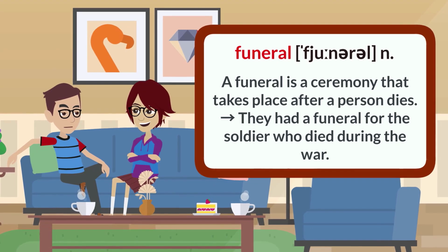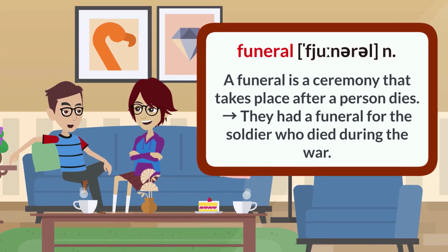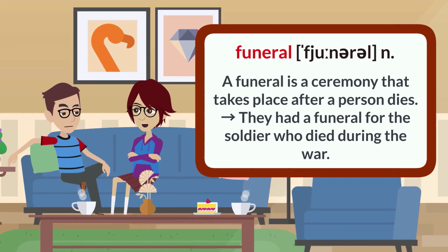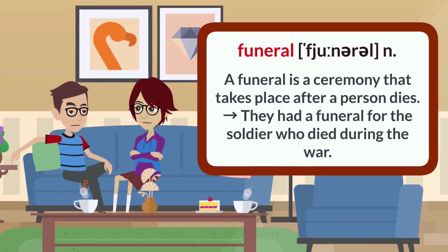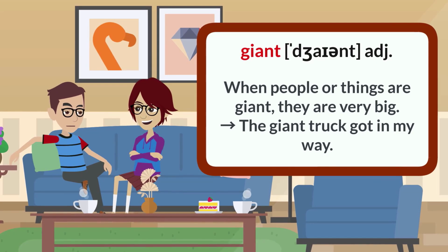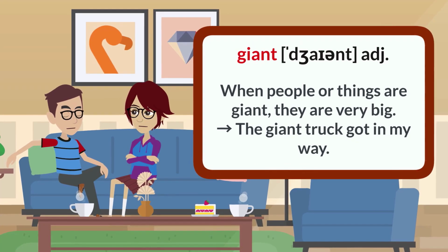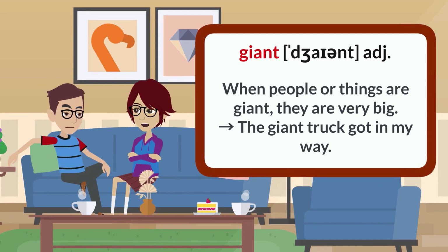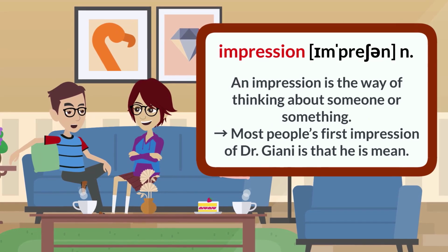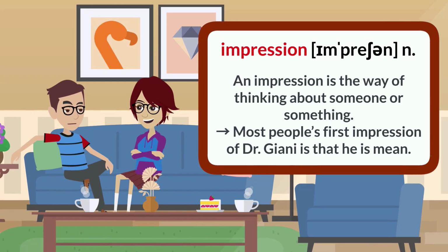Funeral. A funeral is a ceremony that takes place after a person dies. They had a funeral for the soldier who died during the war. Giant. When people or things are giant, they are very big. The giant truck got in my way. Impression. An impression is the way of thinking about someone or something.